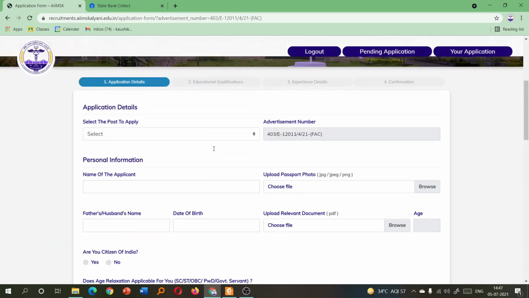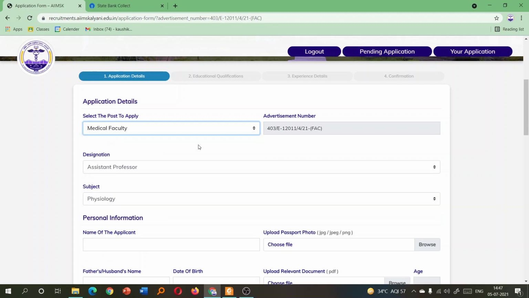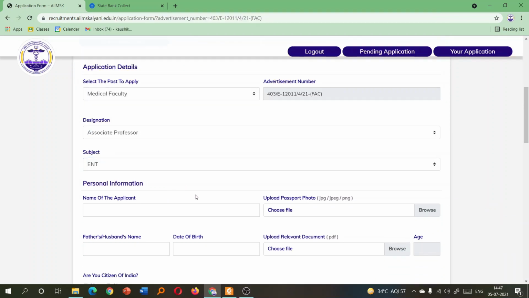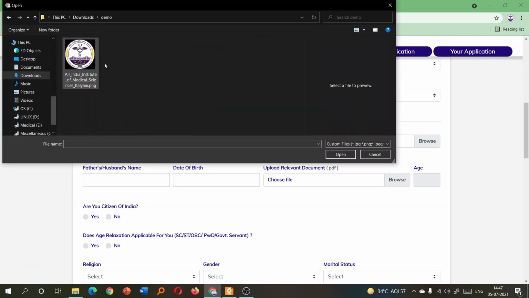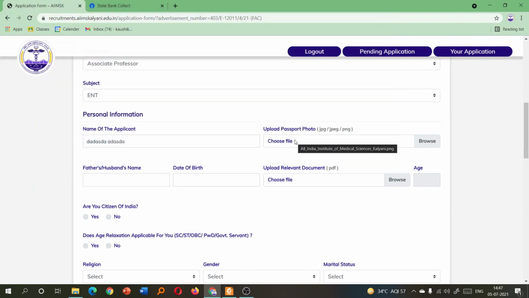This form will be opened. You can select your designation. Let's take associate professor, and the subject may be anything, maybe ENT. You have to give your full name with appropriate spelling, of course. You can choose the file. So upload your recent passport size photo. I have chosen the file.